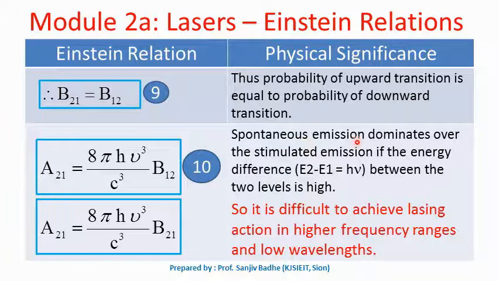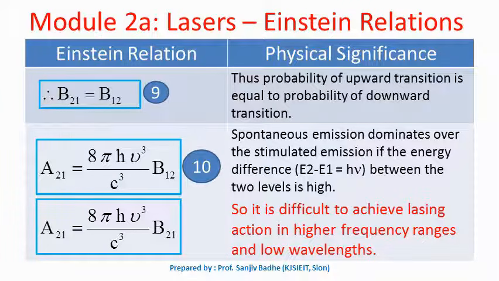So spontaneous emission dominates over the stimulated emission if the energy difference between the two energy levels is high. So stimulated emission will be significant only if the energy difference E2 minus E1 is small, and therefore it is difficult to achieve lasing action in higher frequency range and low wavelength.